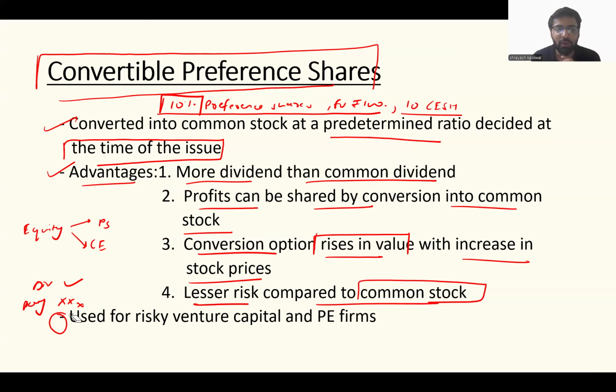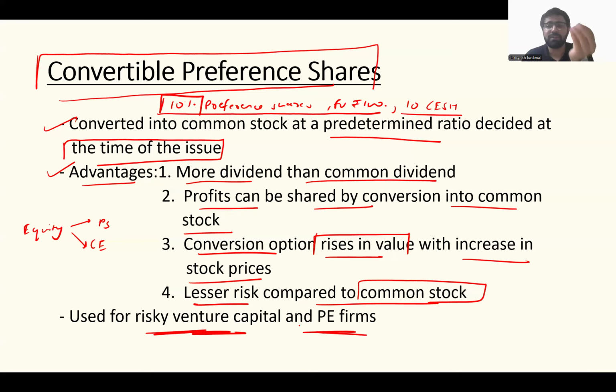Now, the entire point of taking this concept was why convertible preference shares are generally used. They are used for risky ventures, venture capital firms and PE firms, basically private companies. Venture capital means a company which is very early in its stages. There's a lot of risk with these companies. Will it be difficult for them to raise money by issuing common equity shares? Yes, very difficult, because people will not trust quickly. People will say it's a very risky investment.